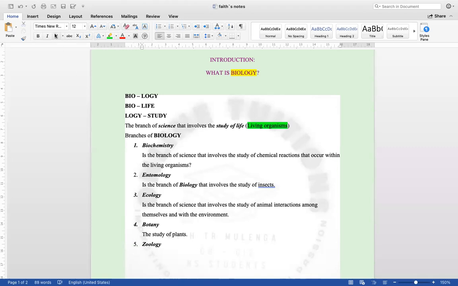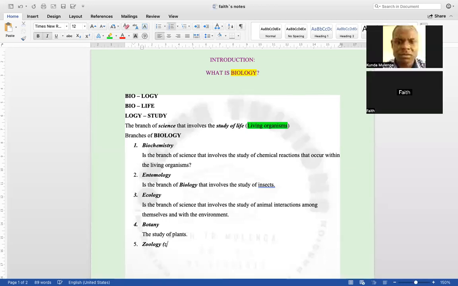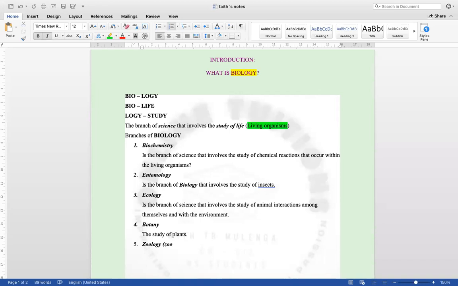And from here, we can easily understand it because zoology comes from the word zoo. And what do you find in a zoo? In a zoo, what we find are animals. So this is the study of animals.